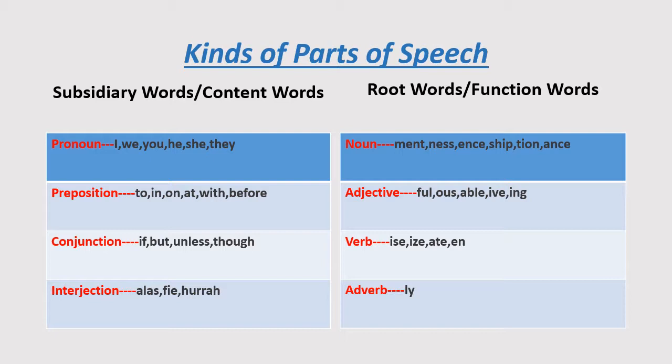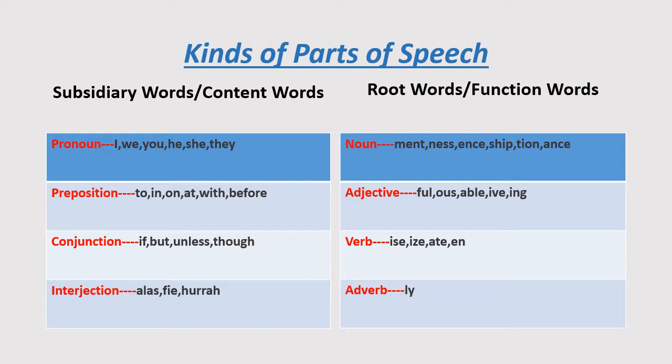The root words or function words: noun, adjective, verb, adverb. Noun: when you see a word ending with ment, ness, ence, ship, tion, ance, that is a noun word.